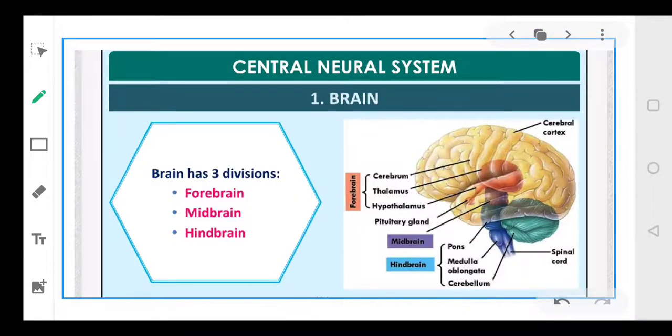Now your brain, dear students, the human brain can basically be divided into three basic portions: the forebrain, midbrain and the hindbrain, right? You can look into the diagram. This particular portion is your forebrain, then this is your midbrain, and then you have the hindbrain.